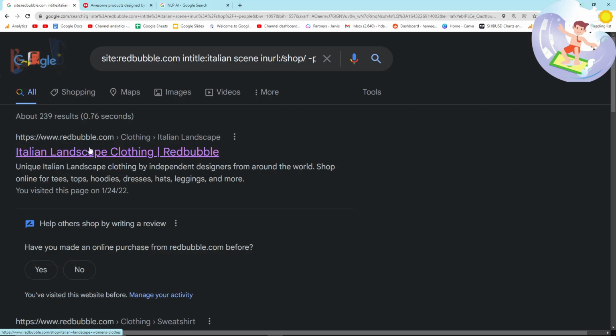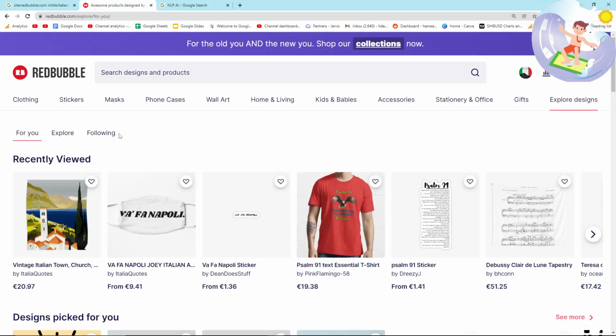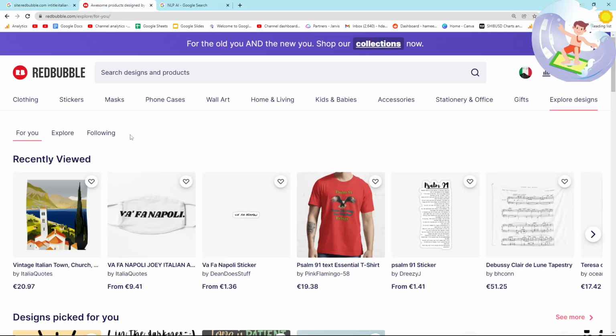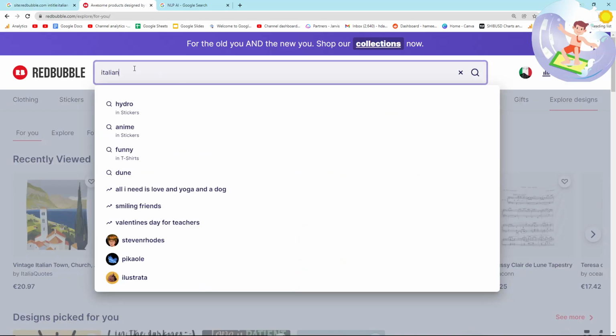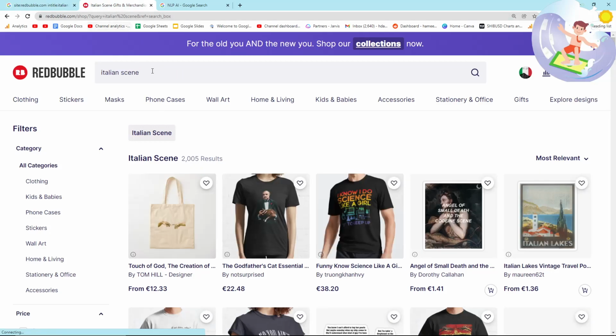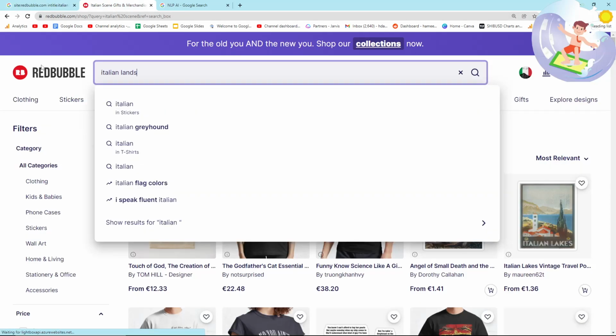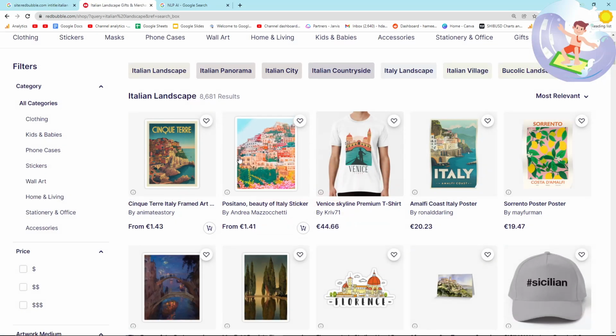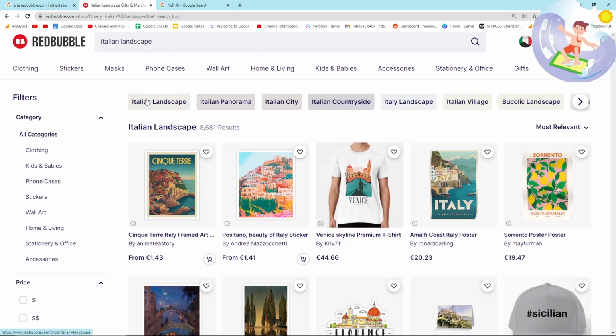So it's given me Italian landscape because it knows that landscape is a synonym of scene. But Redbubble does not use NLP. That's the really interesting thing here. So we can use Google to find NLP related tags to put on Redbubble. Let me show you what I mean. If I put Italian scene, there are 2,000 results. If I put Italian landscape, there are 8,681 results, okay? And they're completely different designs. So you can see the reason that this is so effective.